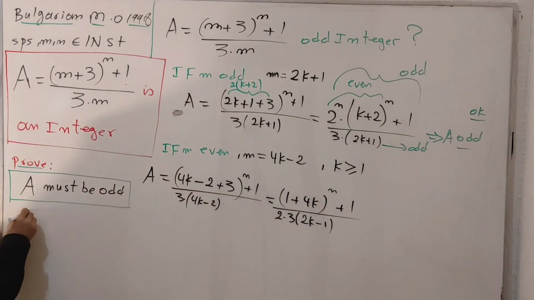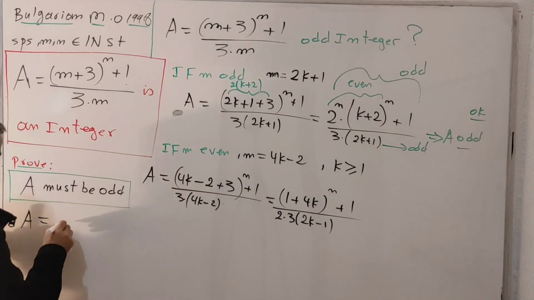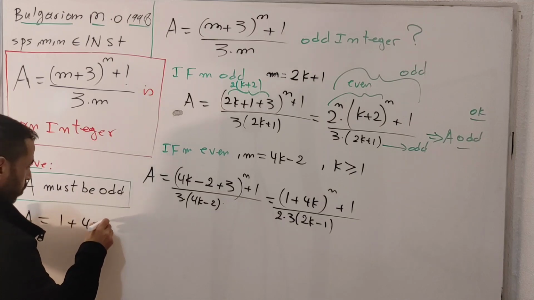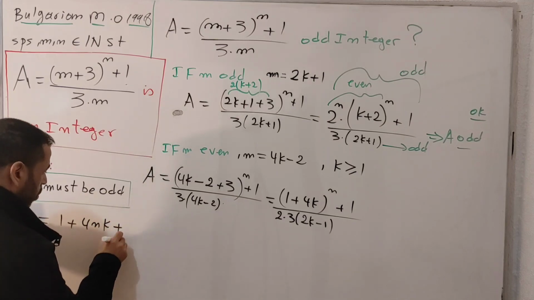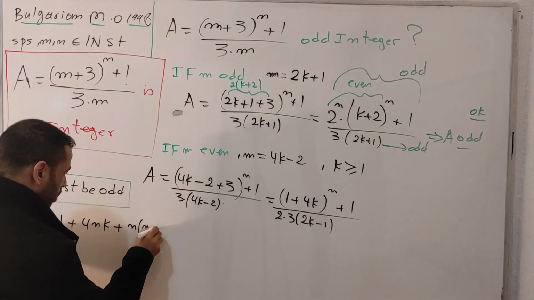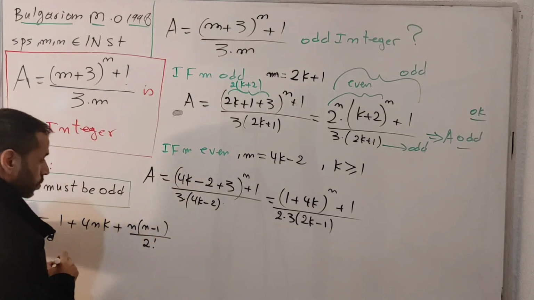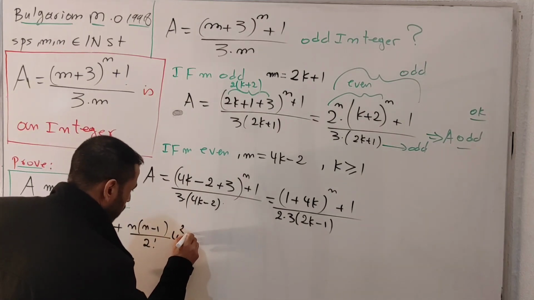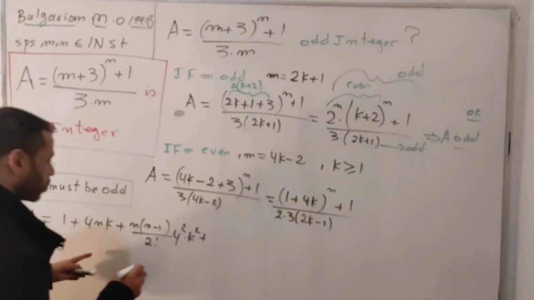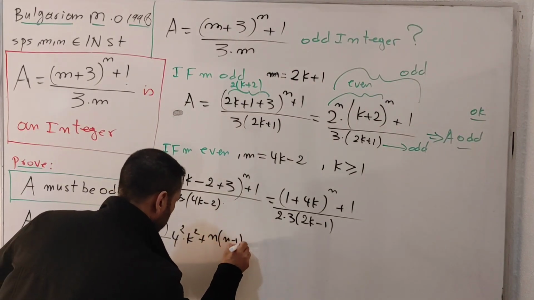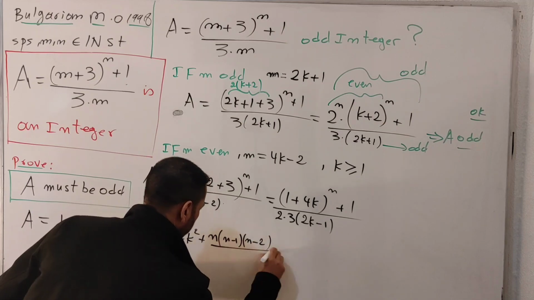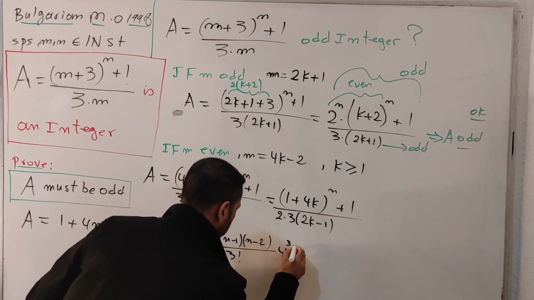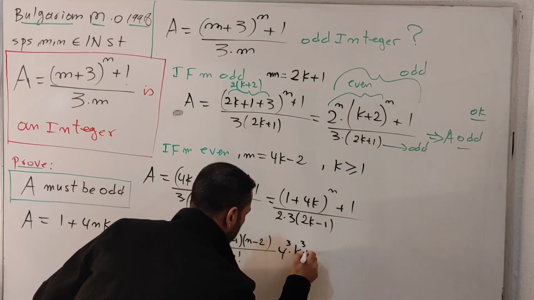So I will have capital A equals 1 plus 4n multiplied by k as the second term, plus n multiplied by n minus 1 over 2 factorial, multiplied by 4 squared multiplied by k squared, plus the fourth term, which is n multiplied by n minus 1 multiplied by n minus 2 over 3 factorial, multiplied by 4 cubed multiplied by k cubed, and so on and so forth.